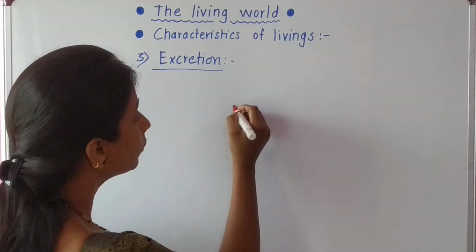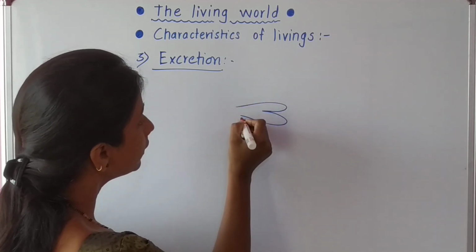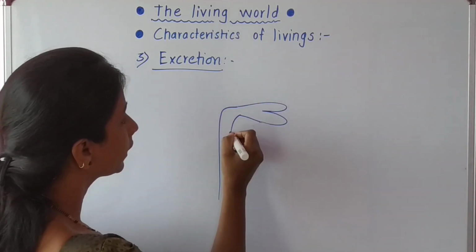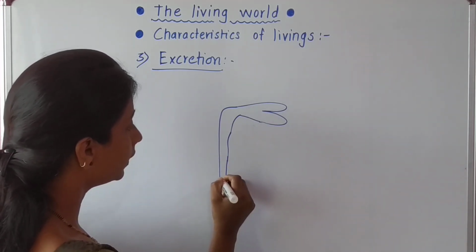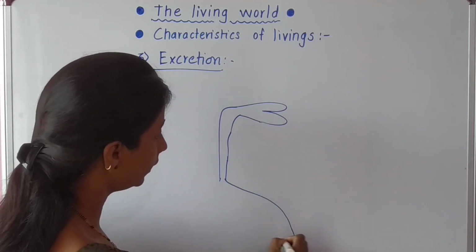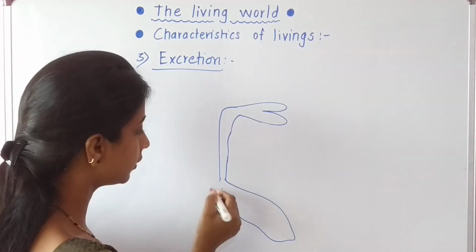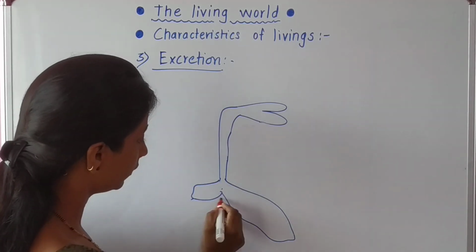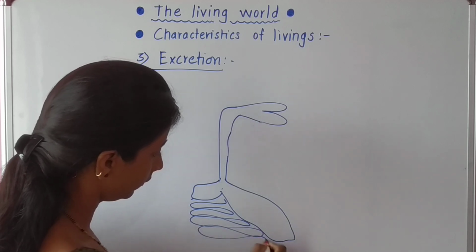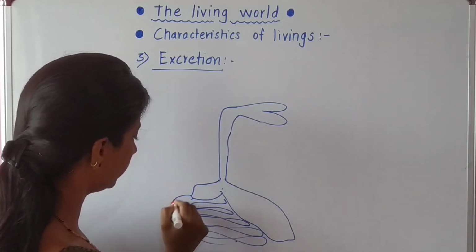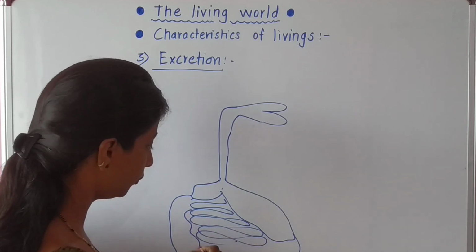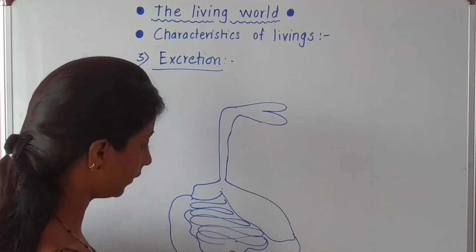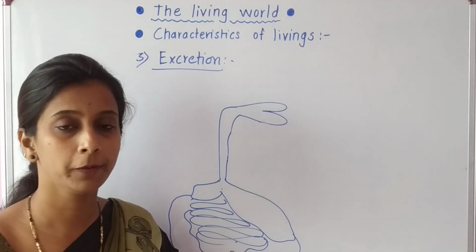Okay students, so in digestion what happens? We ingest food with the help of our mouth, and after that it is transported with the help of the esophagus towards the stomach. Just suppose this is the stomach or part of the stomach, this is the small intestine, and this is a part of the large intestine. Just imagine, and you can refer to the diagram in your textbook too.